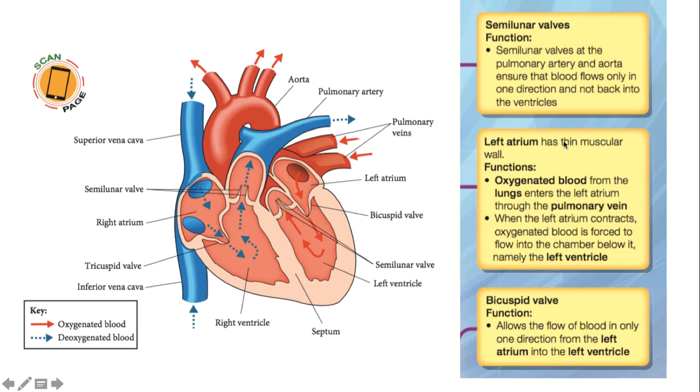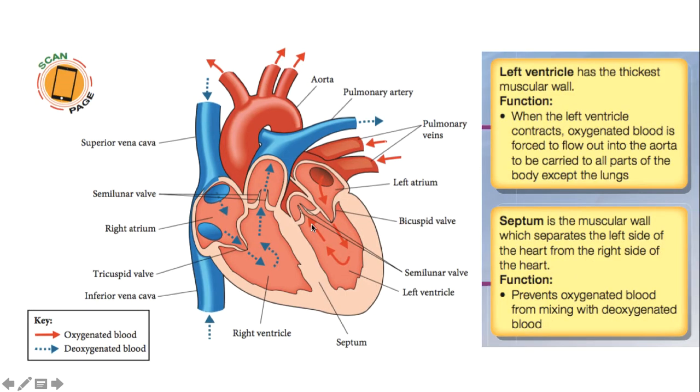And then we have also the left atrium. The left atrium here is thin, sama juga macam right atrium. It's not as thick as the ventricle. The left atrium will receive the oxygenated blood from the lungs through the pulmonary vein, and then it will contract in order to force the oxygenated blood into the left ventricle. And then the bicuspid valve, sama juga macam tricuspid valve, will only allow the flow of blood in one direction, which is from left atrium to ventricle. There's no such thing as from left ventricle back to the atrium. We cannot let that happen, okay?